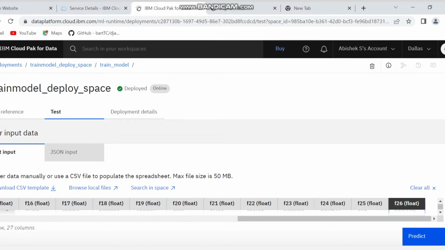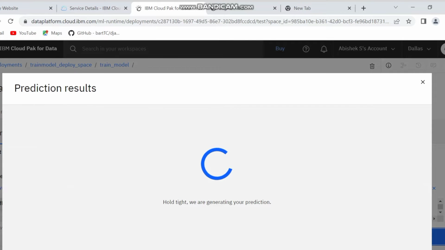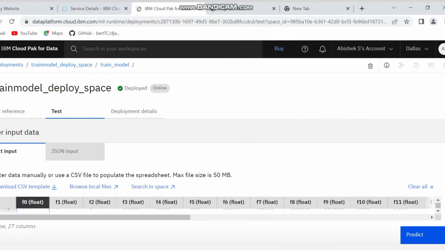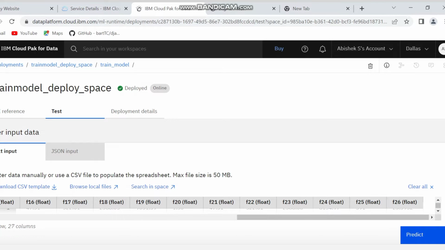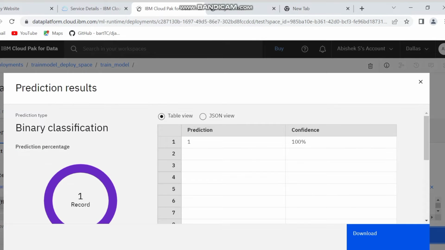Now we have entered the input values in the respective input columns. Now I'm going to predict the values. Here the prediction result will be shown. This is the overall result for the predictive process.